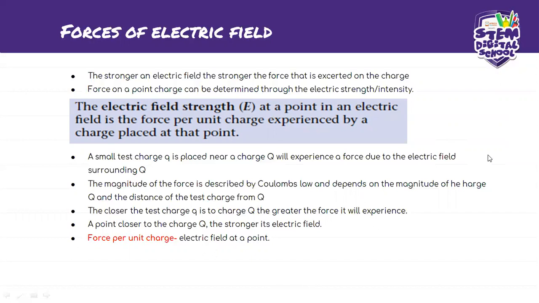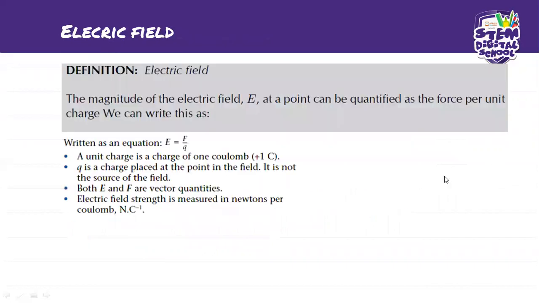So moving on to the next one. Okay, now we're going back to the electric field. We've already spoken a lot about the electric field, but here we need it because it's part of the definition we need for acquiring our electric field strength.